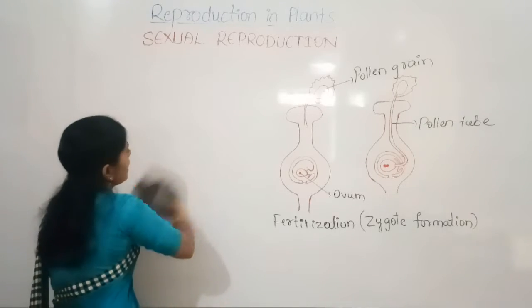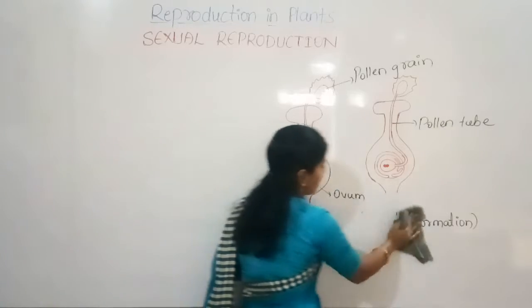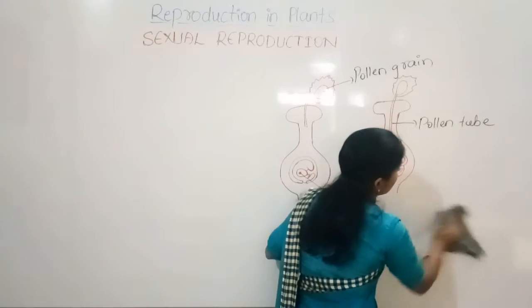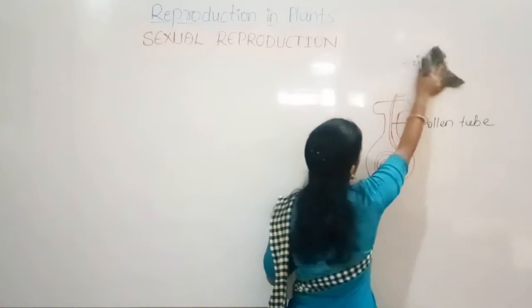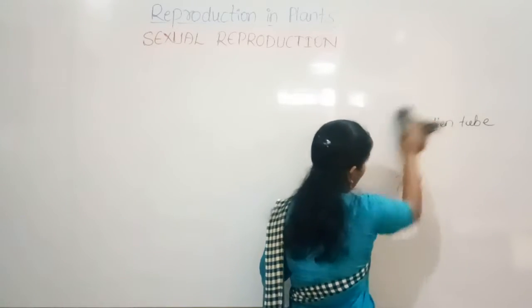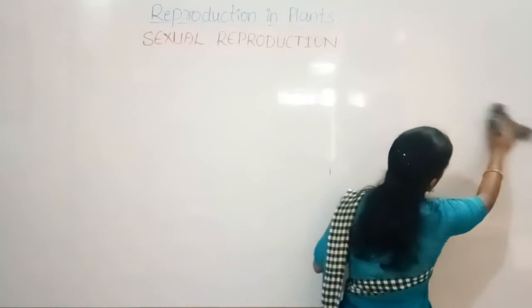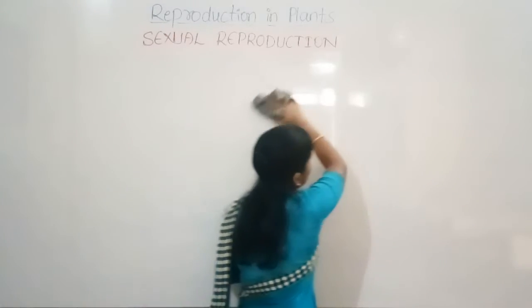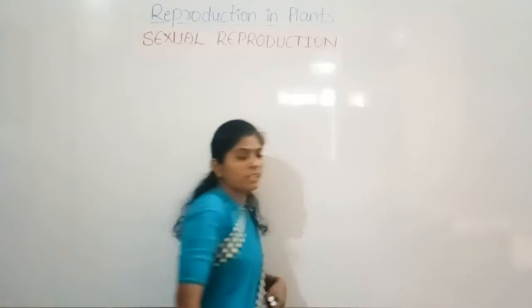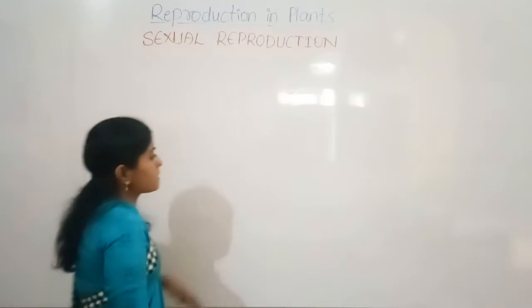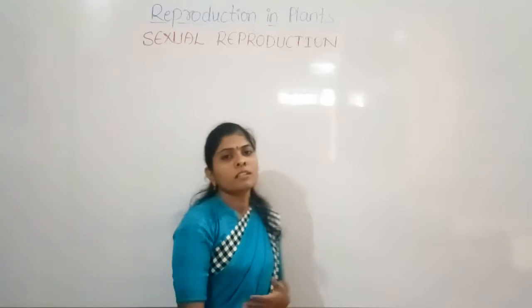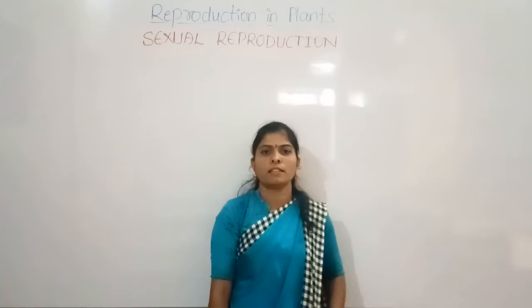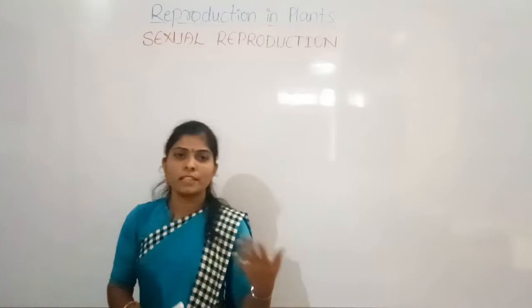So now you understood how the seed formation takes place and how the seed dispersal takes place, because on the earth we can see the same kind of plant in other regions also. The same kind of plants we do not get only in one area or only in one region. We find the same kind of plants present in other regions of the earth. So how is it possible? Who carries the seeds to other parts?